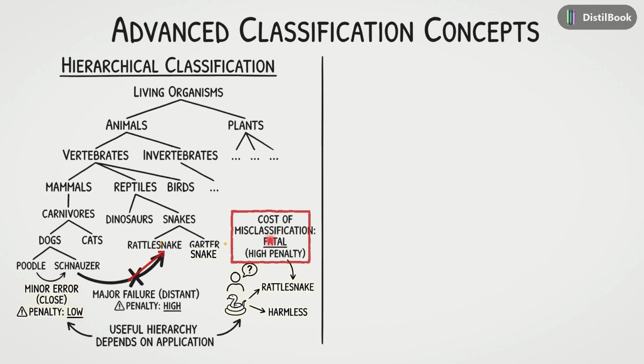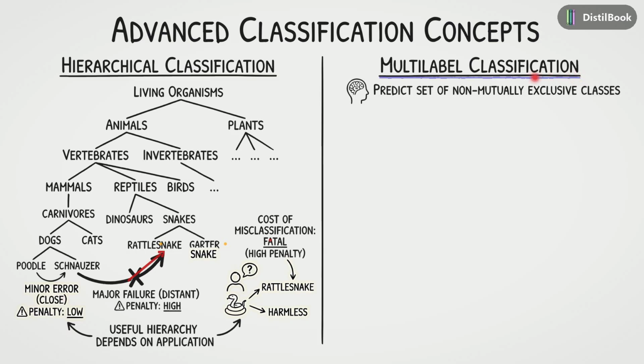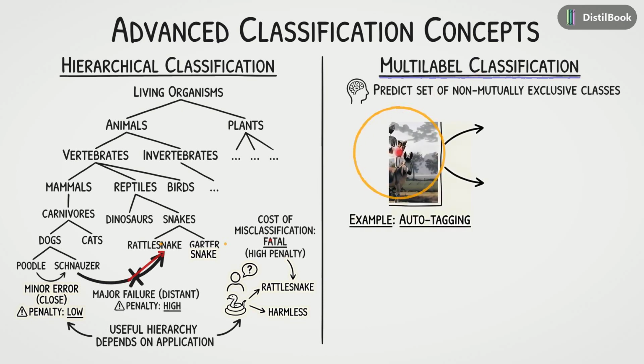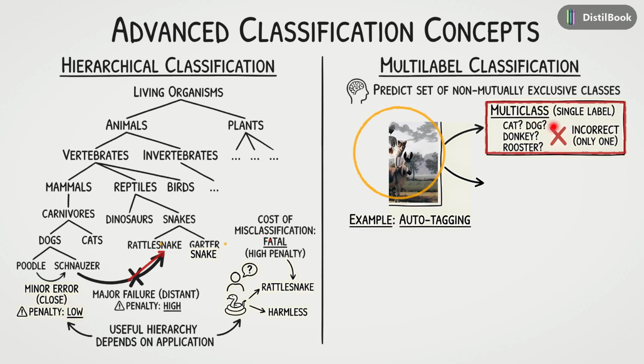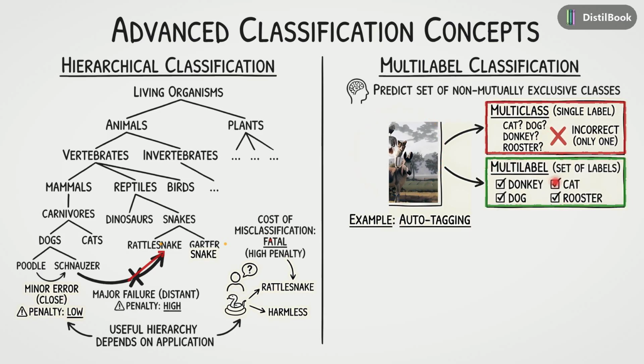Now let's move to the second concept, multilabel classification. In standard multi-class problems, we assume one label per image, but look at this picture of the town musicians of Bremen. It clearly has a donkey, a dog, a cat, and a rooster all stacked up. If we force a multi-class or single label model to classify this, it fails. It asks, is it a cat or a dog? And marks the answer incorrect because it cannot pick just one. Instead, we need a multi-label approach. This allows us to output a set of labels, checking off donkey, cat, dog, and rooster all at once.